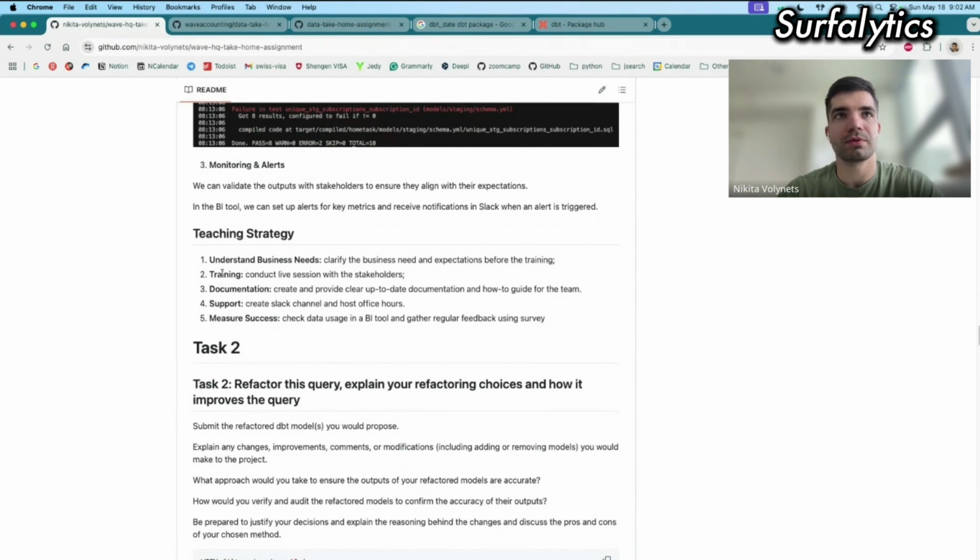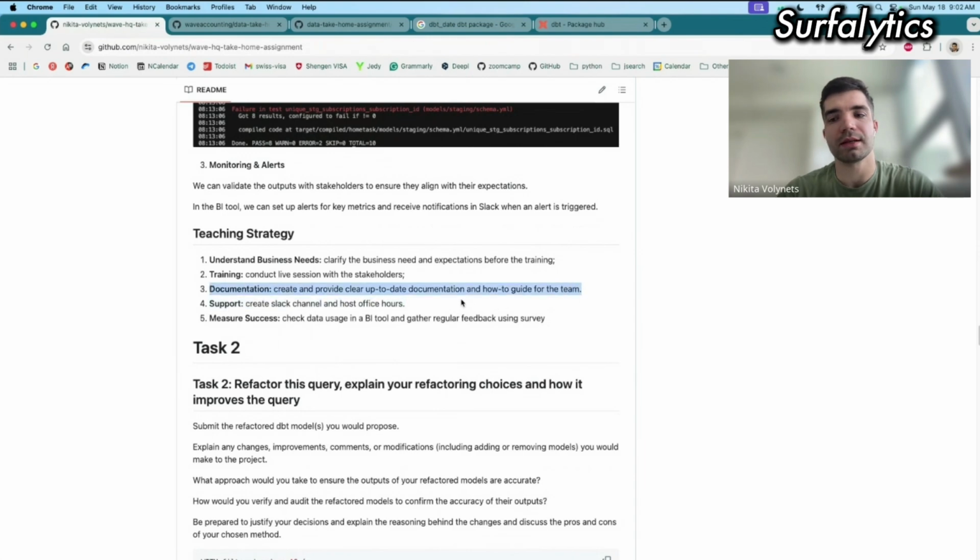Then, after we create all these tables, we can provide trainings for them, live sessions, where we can explain what tables we have, what information is in each table, and how we can join them. Maybe have a workshop where I query these tables and give them examples of some tasks, and they should try to build these tasks themselves, and they probably will have some questions that I can answer.